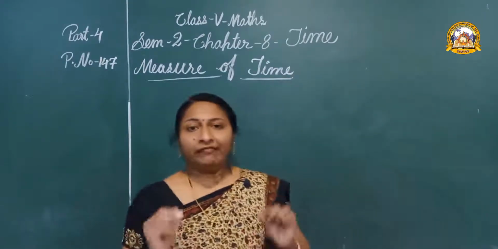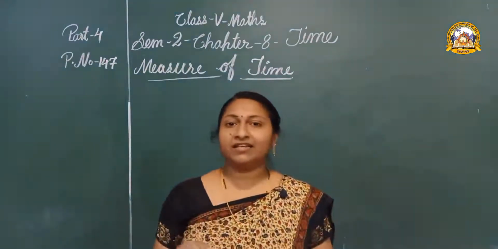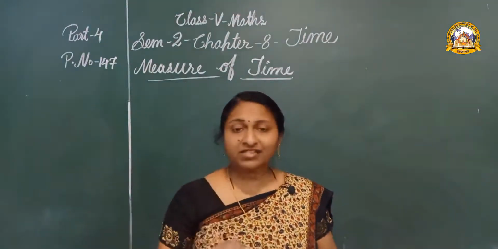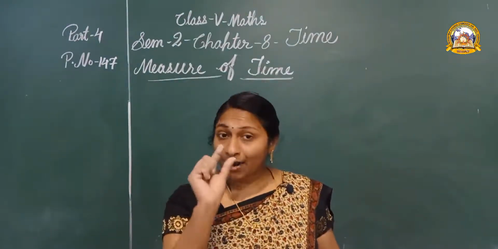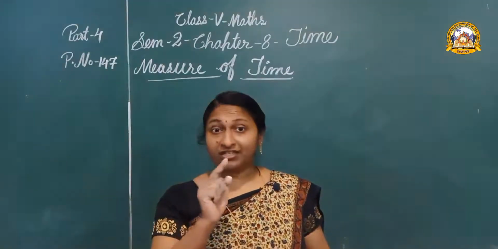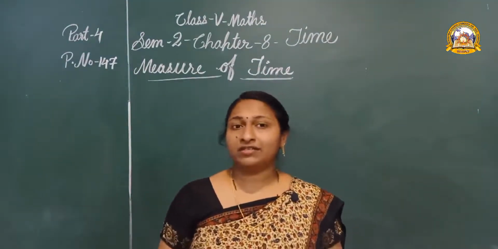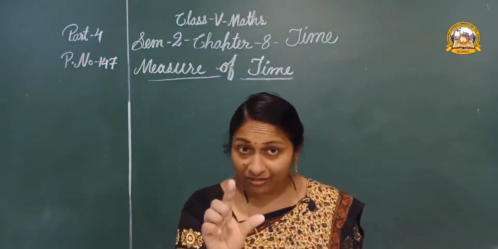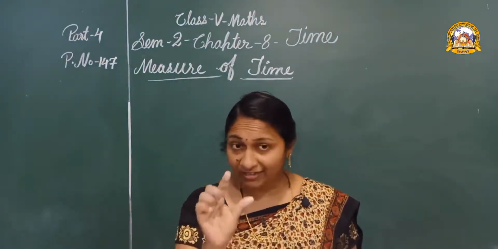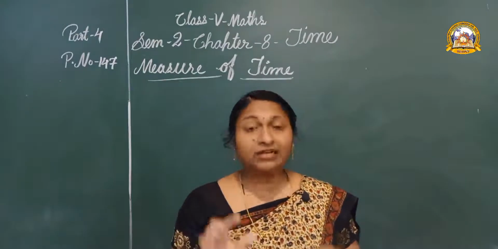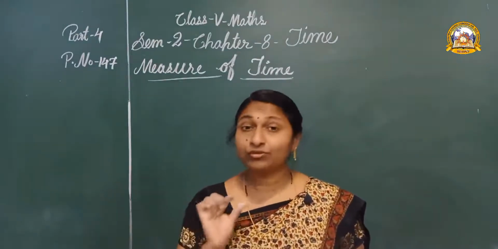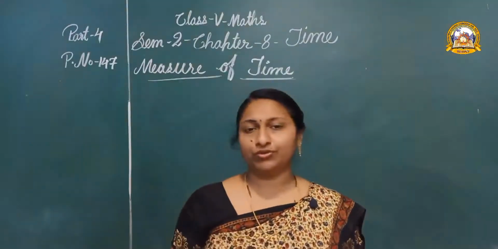You know, when the shortest hand or the hours hand completes its rotation one time, there are 12 hours. First rotation of the hours hand is 12 o'clock midnight to 12 o'clock noon.